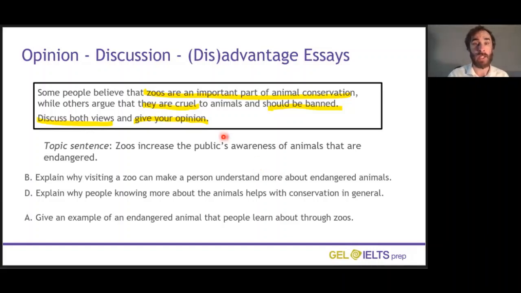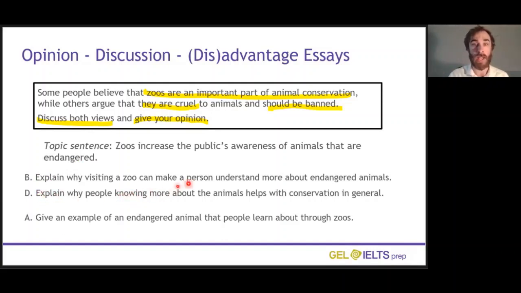To do this, we'd need to show how raising the public's awareness leads to better animal conservation. So sentence B explains why the topic sentence is true. The topic sentence alone is never enough. It states the argument clearly, but it doesn't explain why it's true. Sentence B does that. Then sentence D connects the topic sentence to the question.